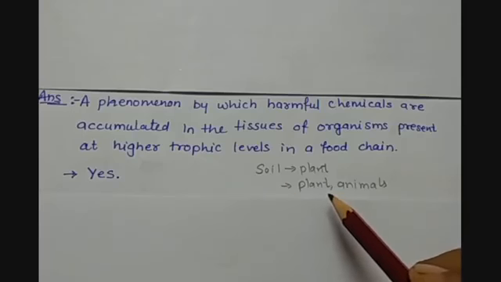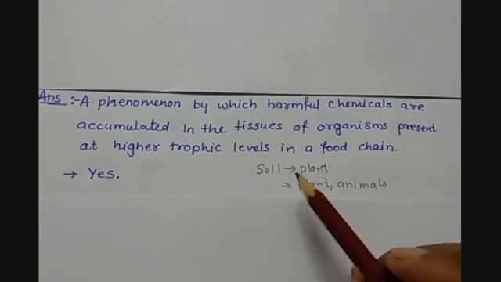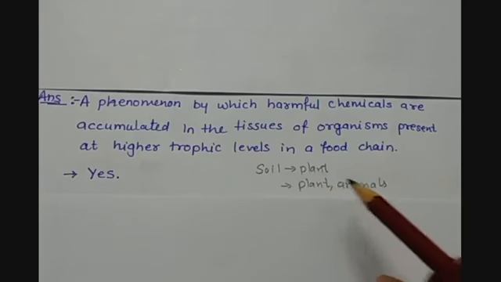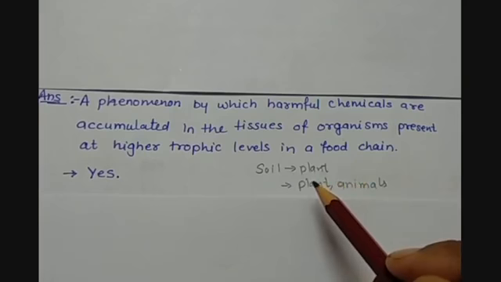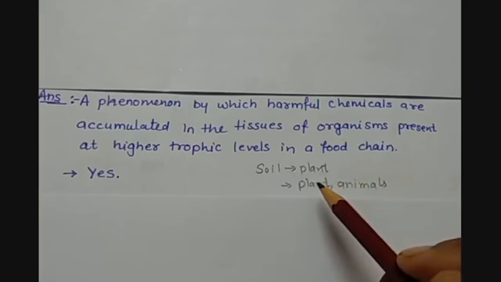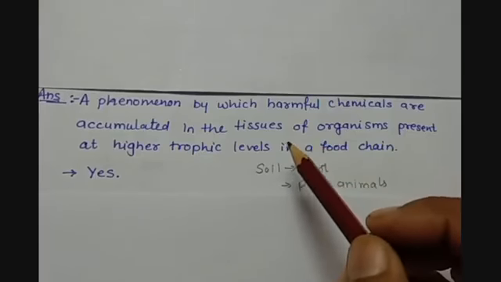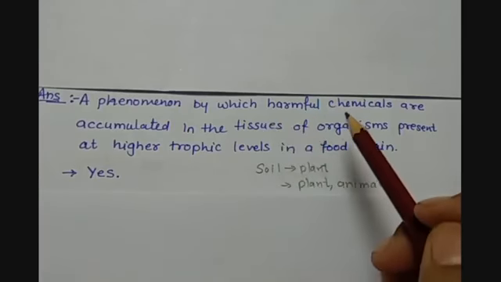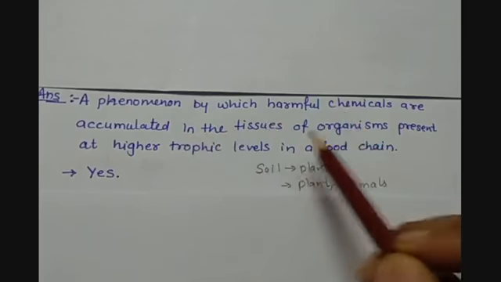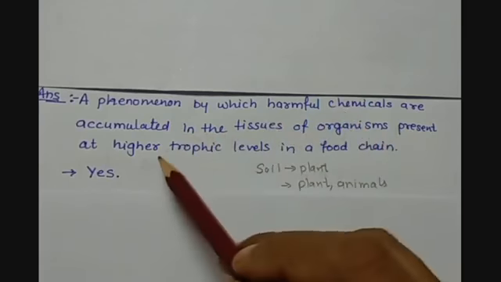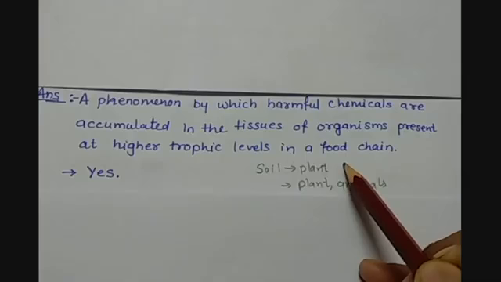As we know, when nutrients are getting transferred from one trophic level to another, finally they are going to accumulate in the body of the final organism, or the organism which is at the end of the food chain. So that's why harmful chemicals get accumulated in the tissues of organisms present at higher trophic levels in a food chain.